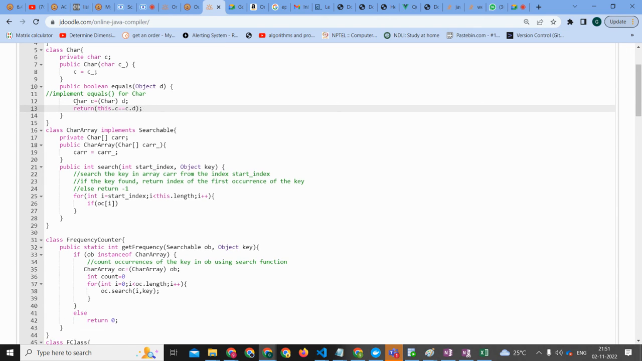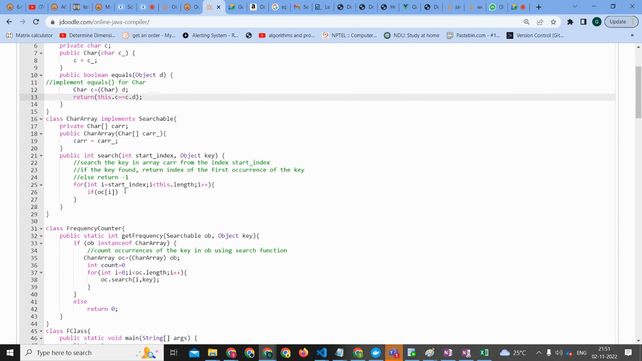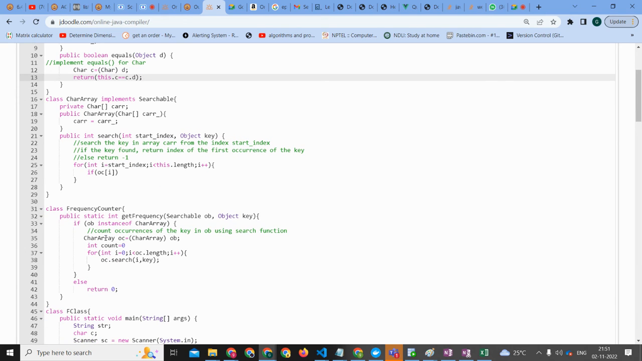Okay, we implemented the equals function. And there is a problem in line number 25. Instead of this dot length, it should be c array dot length. What is c array here? It is the array length. But you can't call the object directly using CAR dot len. I am talking about C A double R, CAR dot len.